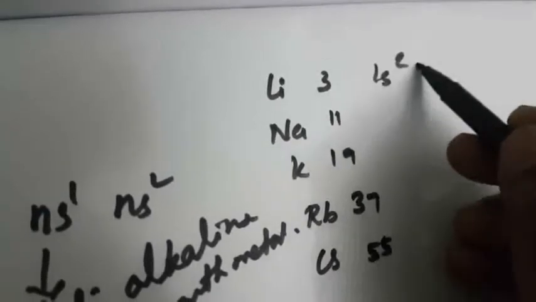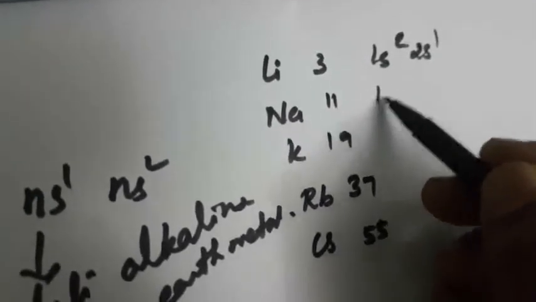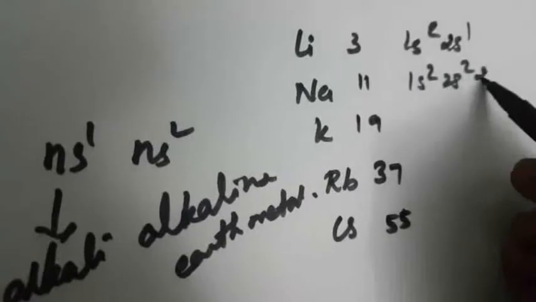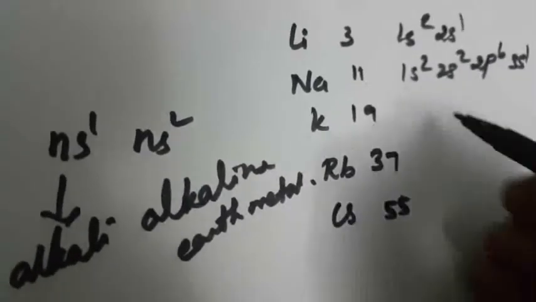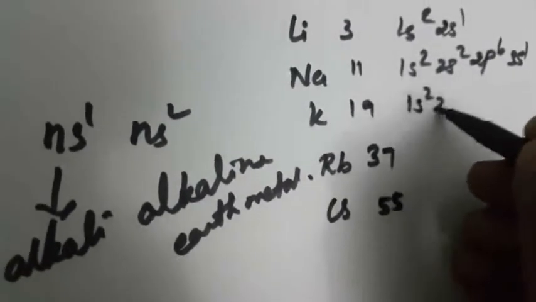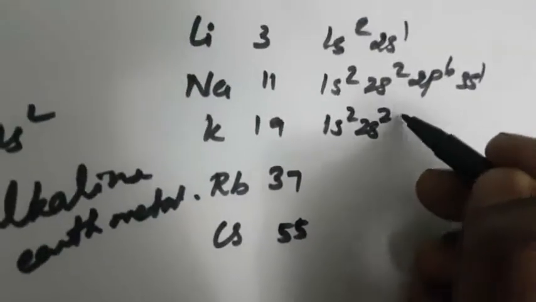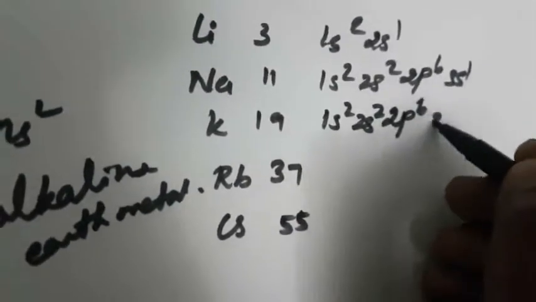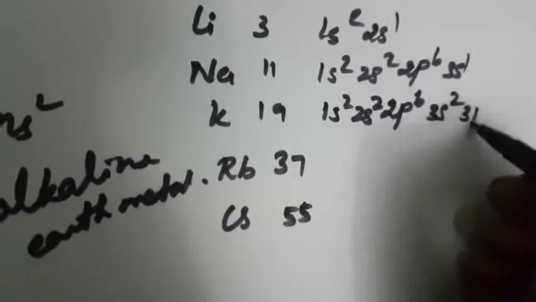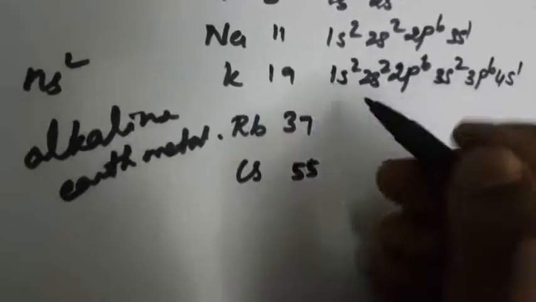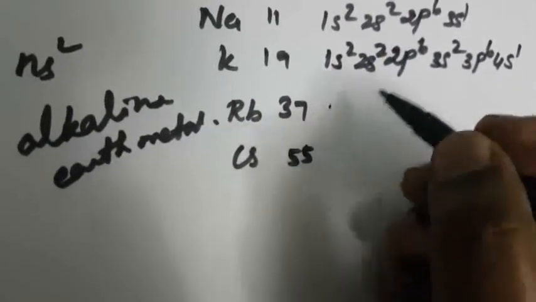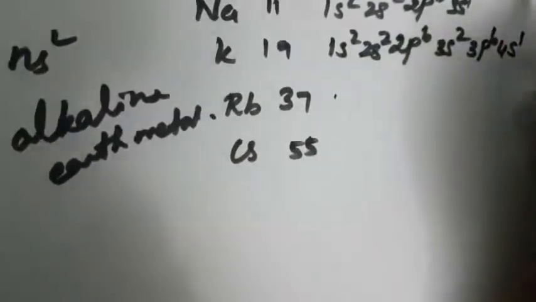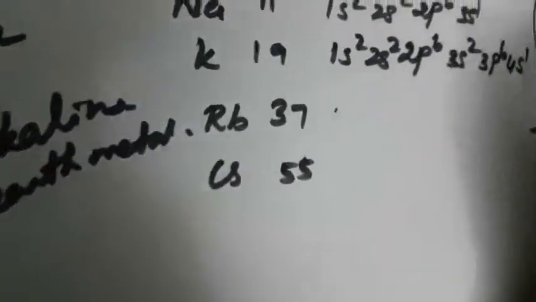How do we write the electronic configuration? For lithium it is 1s2, 2s1. For sodium it is 1s2, 2s2, 2p6, 3s1. For potassium it is 1s2, 2s2, 2p6, 3s2, 3p6 and 4s1. And so on. These are all the electronic configurations. We can write them like this. How to write?